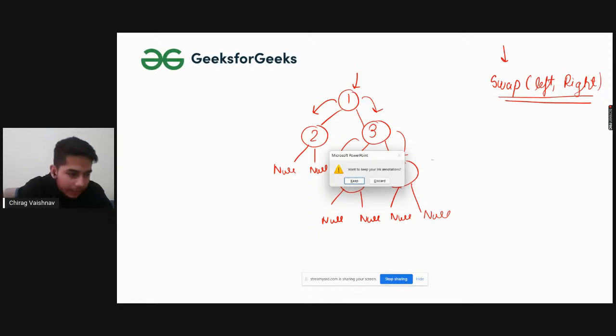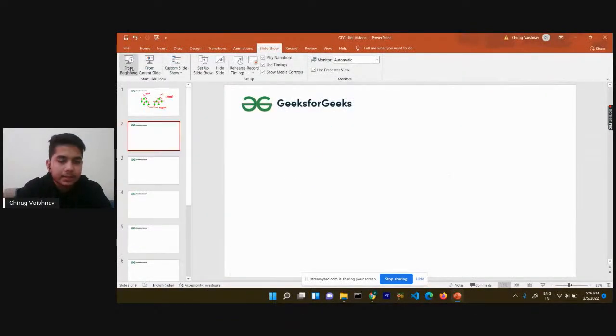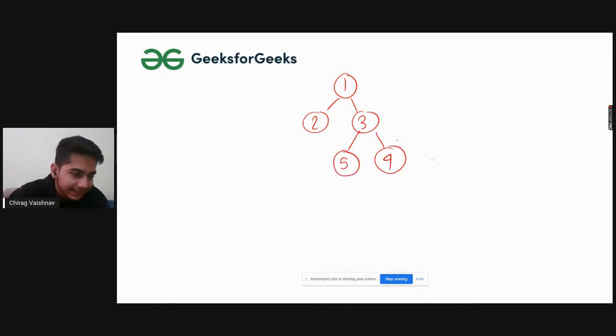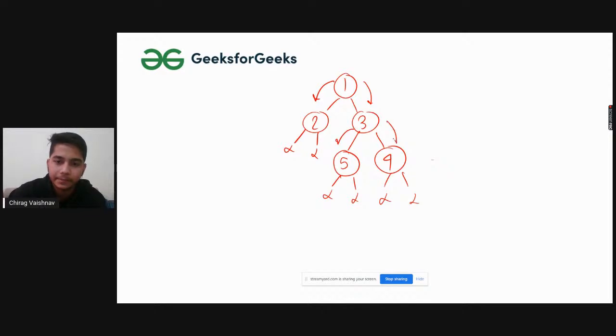Please let me know if you are able to do that. Okay, so this will not make a difference. I will quickly draw that again: 2, 3, 5 and 4. It's a revision for us as well. So here, first I went to the left, then I went to the right. In this case we have null here, null here, null here, null here, and null here. So I went to here and I went to here.